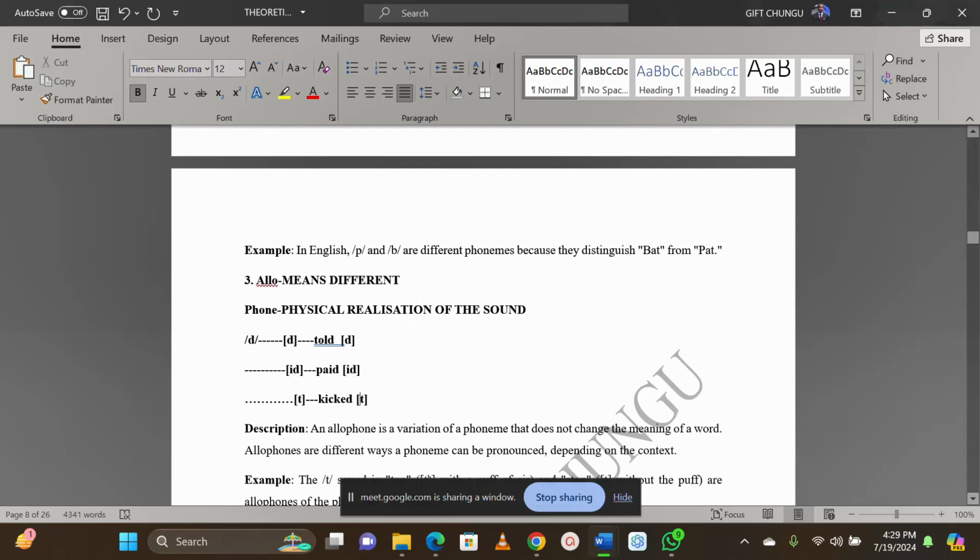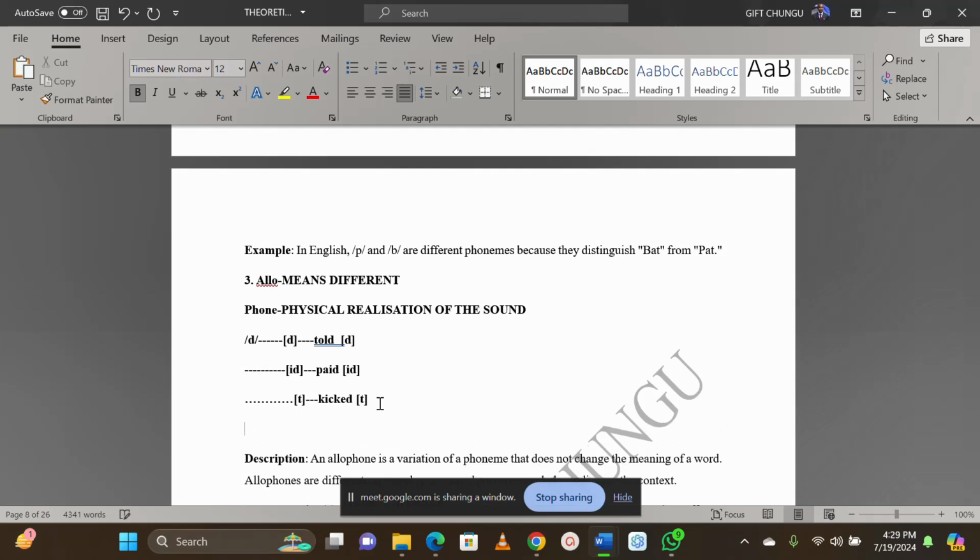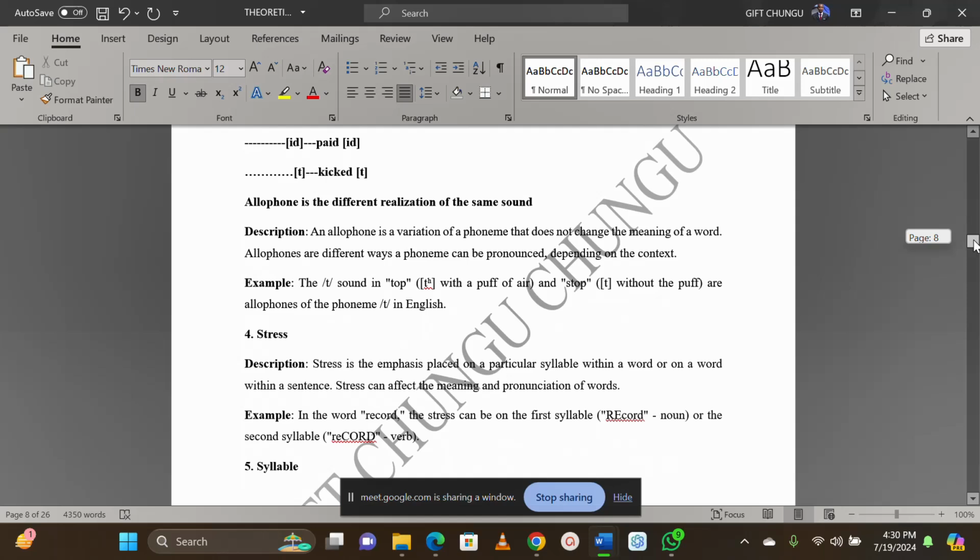Allophone is the different realization of the same sound. Allo means different, phone means the sound. So meaning different realization of the same sound.